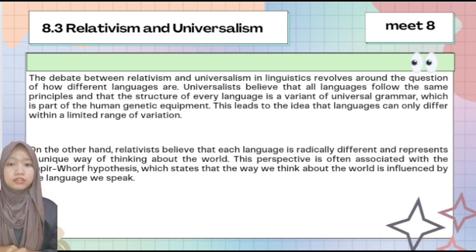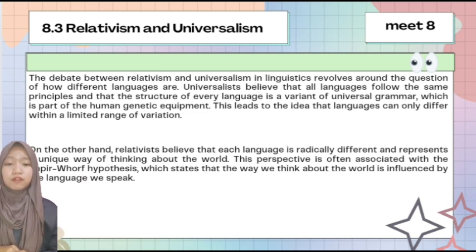This leads to the idea that languages can only differ within a limited range of variation.